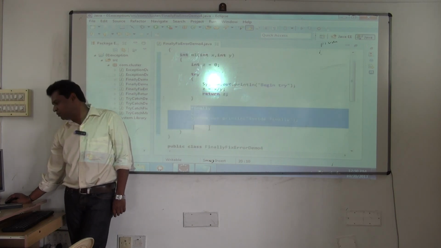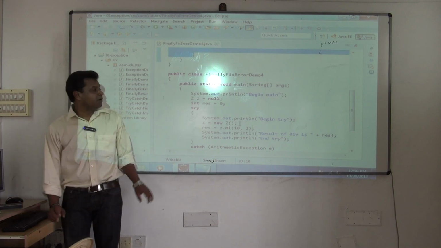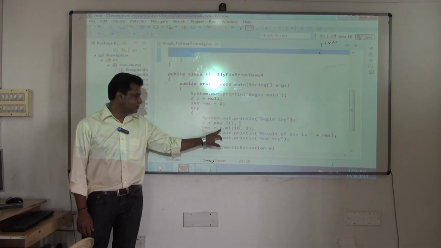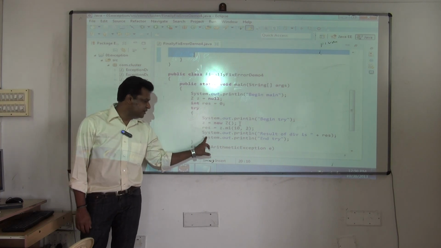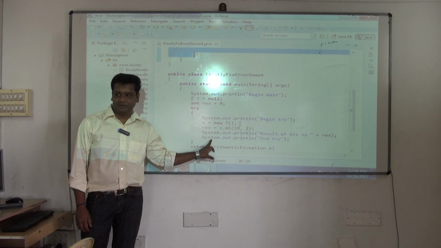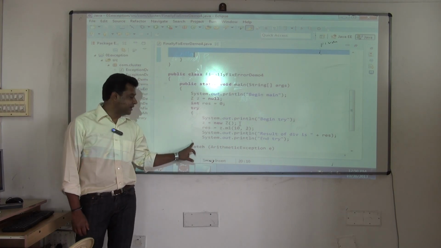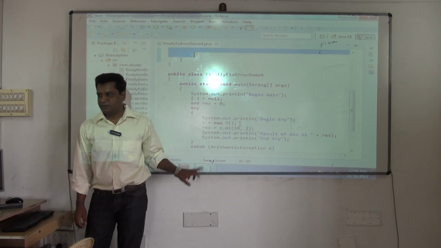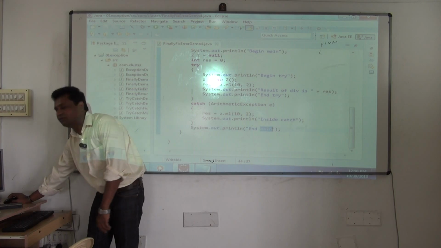But I want some statement, so put it in finally. Okay, so now where will the control come once it returns? This line only it will come. And all the statements are executed. Notice in return all the statements are executed. If an exception occurs, these two statements will be skipped. Notice that. So now it will execute all this. Exception is not occurring, so the catch block will not execute. Fine. End main will execute. See the flow. Are you clear?